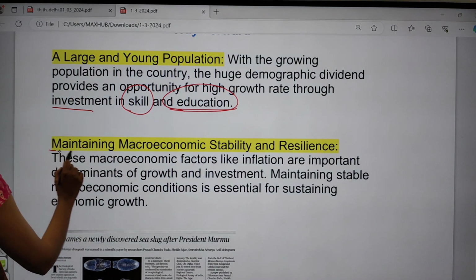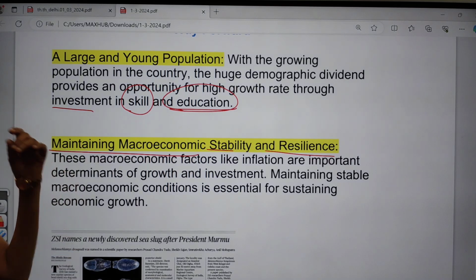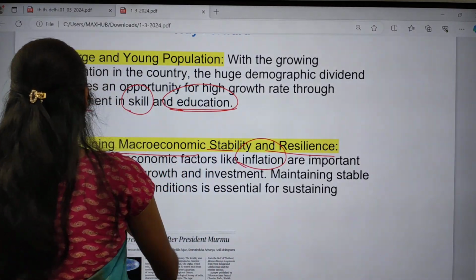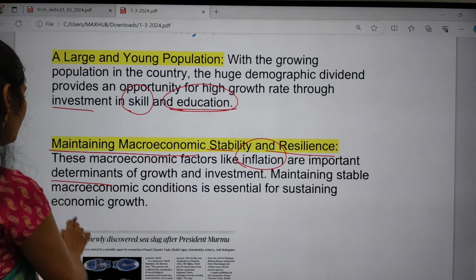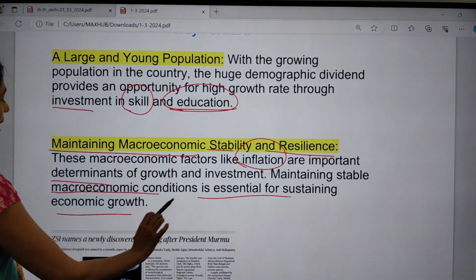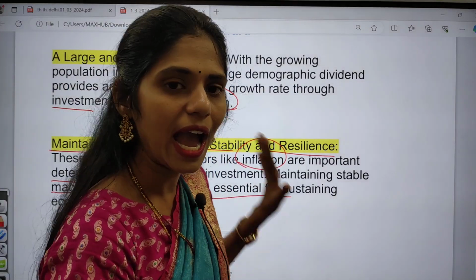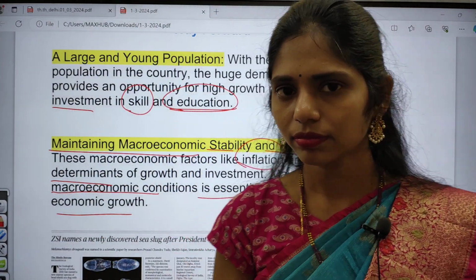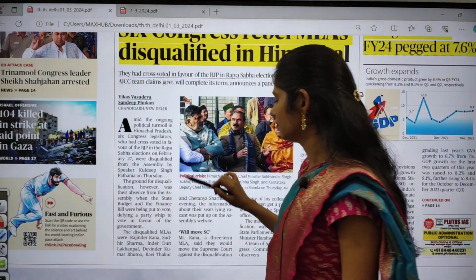And the next one is maintaining macroeconomic stability and resilience. So among these macroeconomic factors, like inflation, are the important determinants of growth and investment, and we can also maintain stable macroeconomic conditions, as they are essential for sustaining economic growth. So these are some important things that you have to remember regarding the situation of our economy. Clear? Yeah, and now let us move on to our paper.